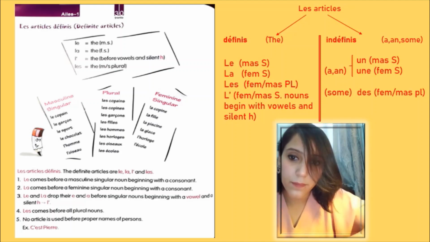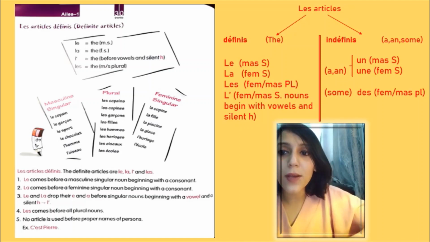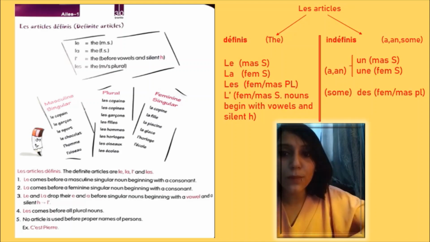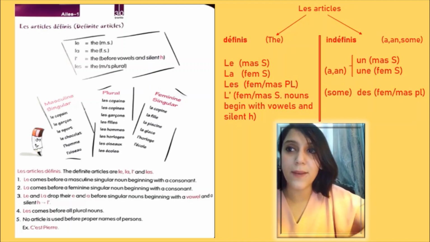L'école, l'école, because here we have a vowel, l'école. And in plural form, les oiseaux, and les écoles, les écoles. So here basically to notice four things, we have four forms of definite articles: le, la, L apostrophe, and les.